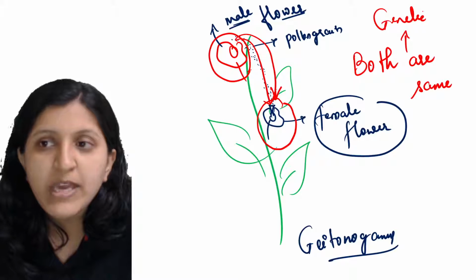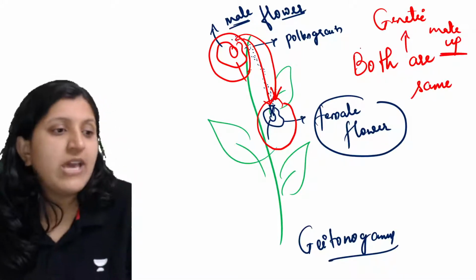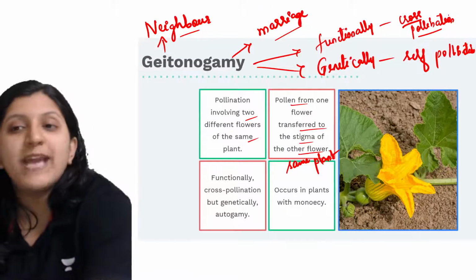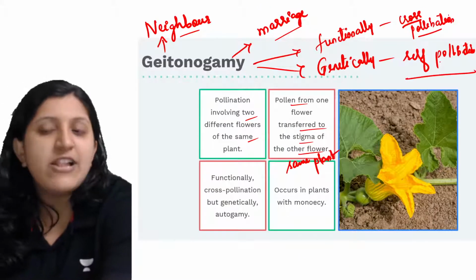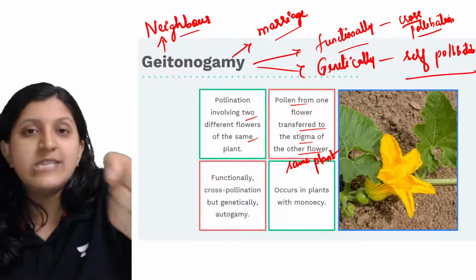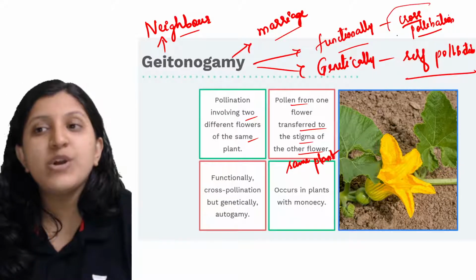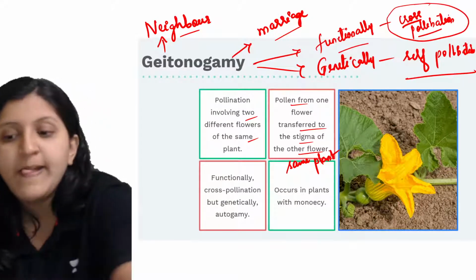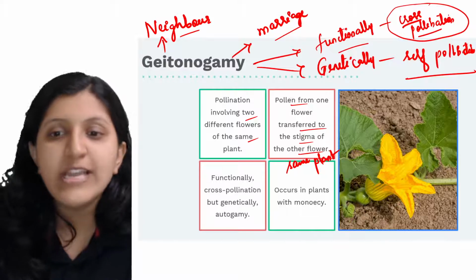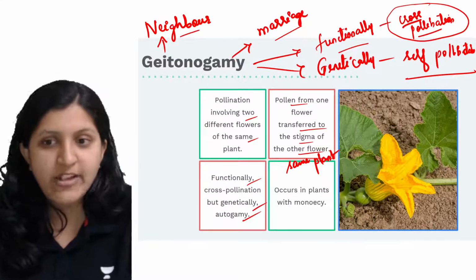So genetic makeup is the same in both the flowers. With respect to genetics, we can say self-pollination is occurring, but with respect to function, since the movement is not occurring in the same flower, we can say that it is cross-pollination. Alright, so let's go to this. Functionally it is cross-pollination, but genetically it is autogamy or self-pollination.